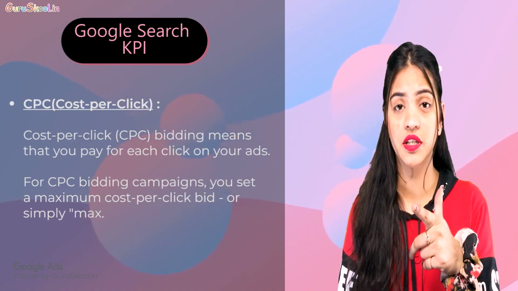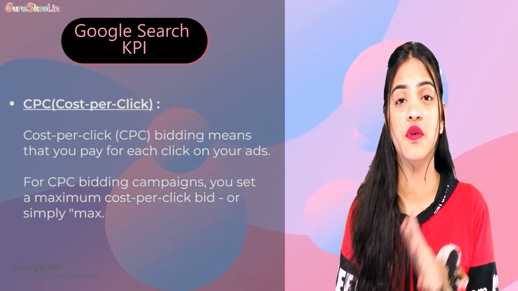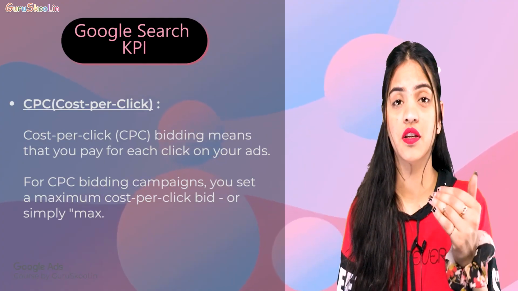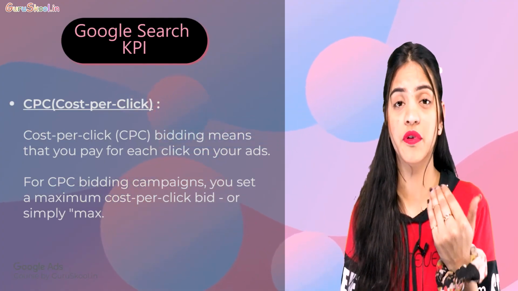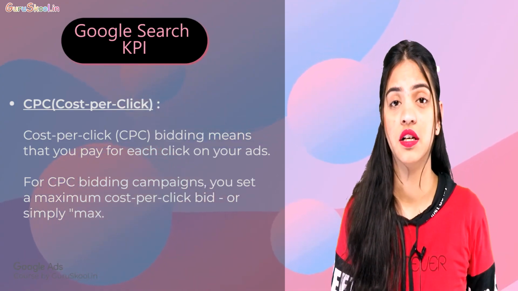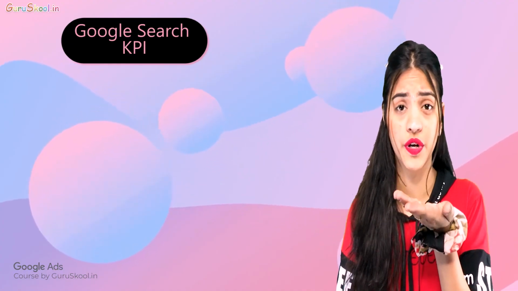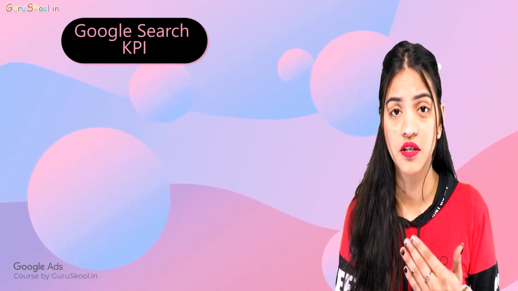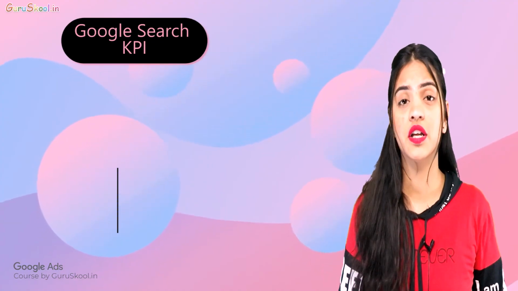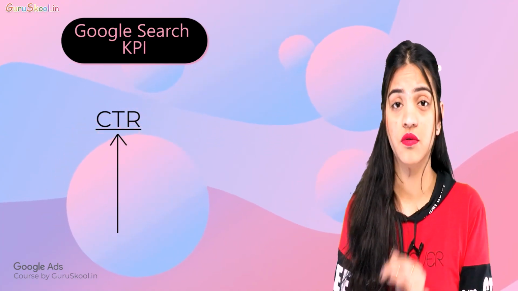Now suppose I double the CTR, it's 8%. Similarly, your clicks get to 400, and at the same moment your CPC will go down. It would be 5, right? You are paying 5 rupees for a click. So it means it's cutting down your cost and increasing your impressions and your CTR. So what should be our main focus? Our main focus is to increase the click-through rate at any cost. And how we can increase it, I'll let you know in this video.